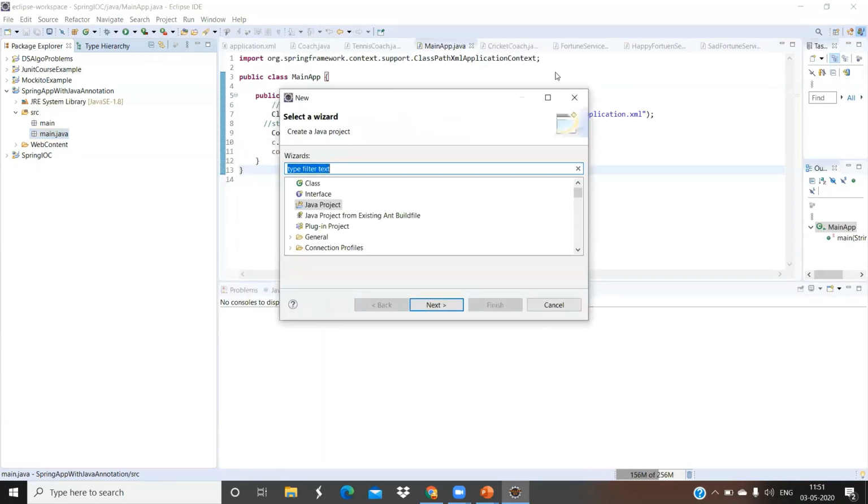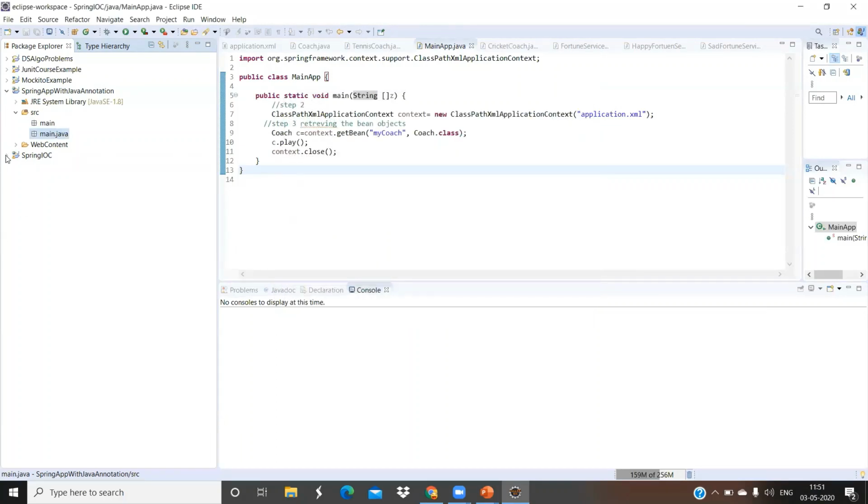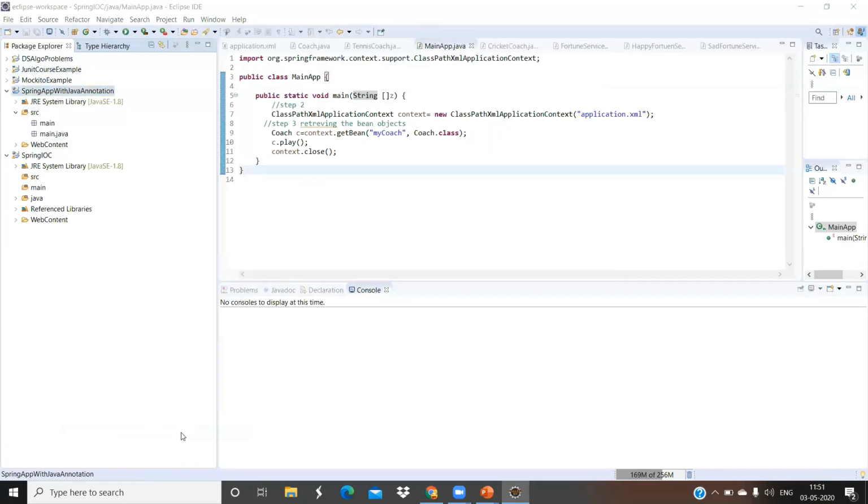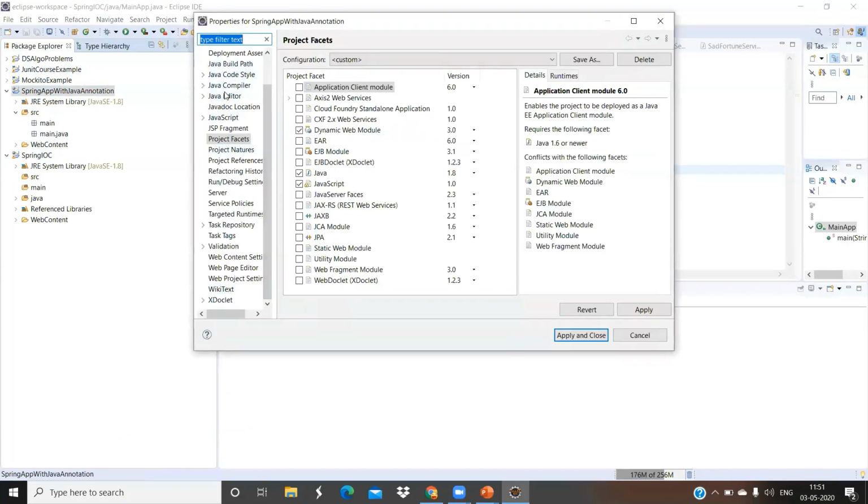Let's copy the same configuration file and we will change it. So the first step is to add the libraries. Always first we have to add the Spring 5 libraries to the build path, to the class path basically.